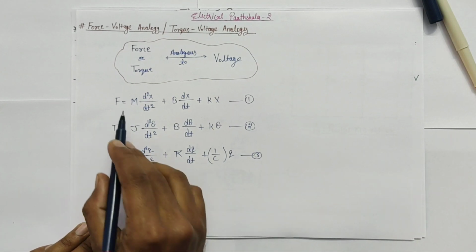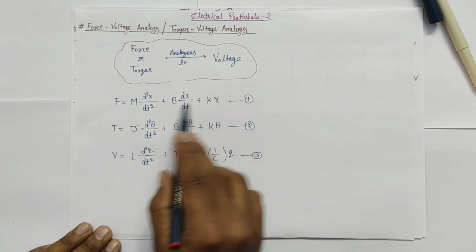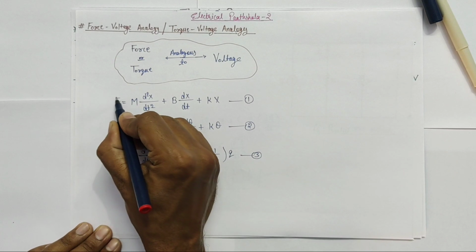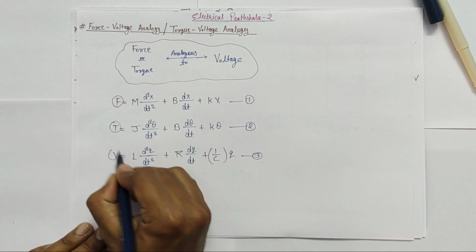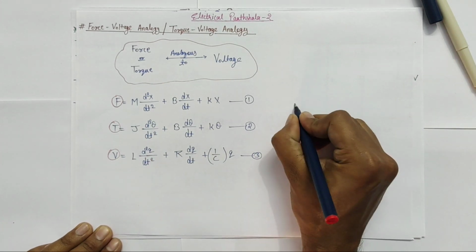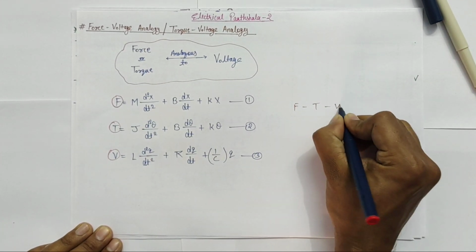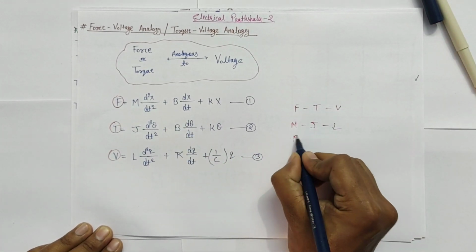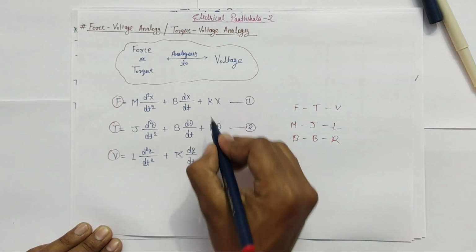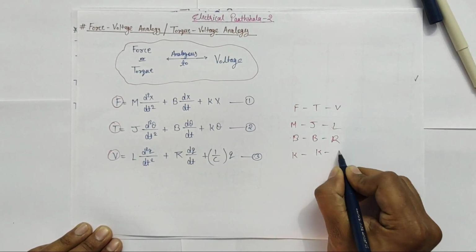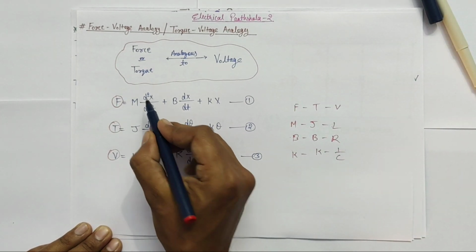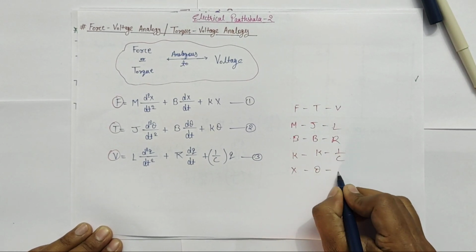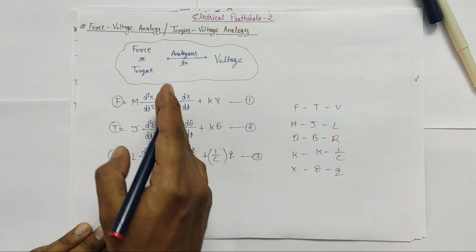Now you can see here that these equations are of same type. It means that the formation of these differential equations are exactly same, and therefore by comparing these equations we can write analogous terms. For example, F is analogous to T and V. Similarly, M is analogous to J and L. B and R. And similarly, K and 1 by C. And similarly, this displacement is analogous to angular displacement and charge. So X is analogous to theta and Q. So these are the analogous terms that we got by comparing these equations.